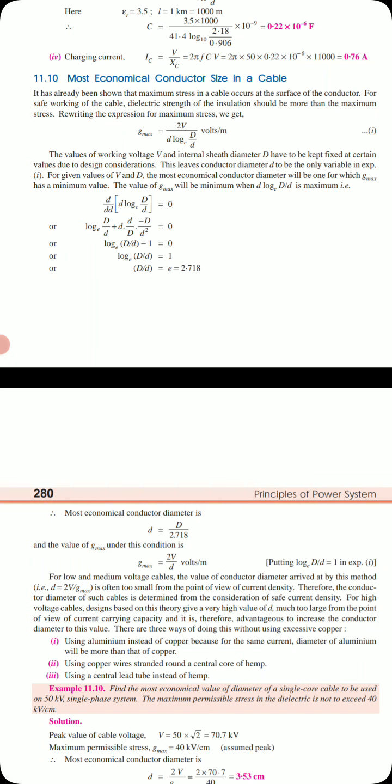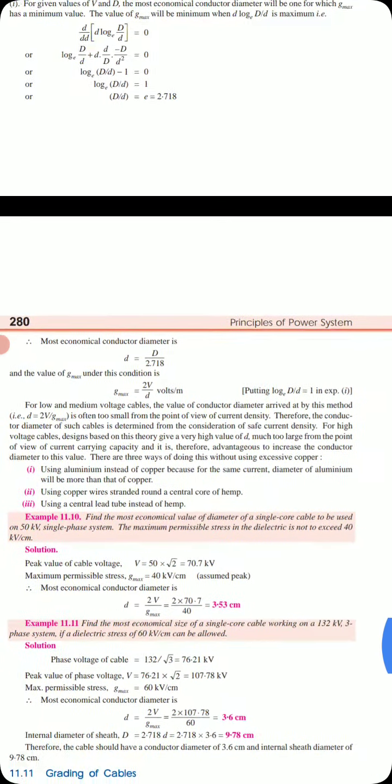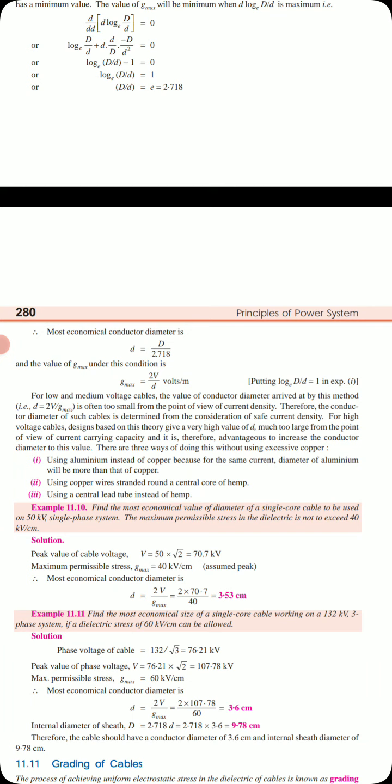For low and medium voltage cables, the value of the conductor diameter arrived at by this method is often too small from the point of view of current density. Therefore, the conductor diameter of such cables is determined from the consideration of safe current density. For high voltages, the design based on this theory gives a very high value of d, much too large from the point of view of current carrying capacity, and it is therefore advantageous to increase the conductor diameter to this value. There are three ways of doing this without using excessive copper.